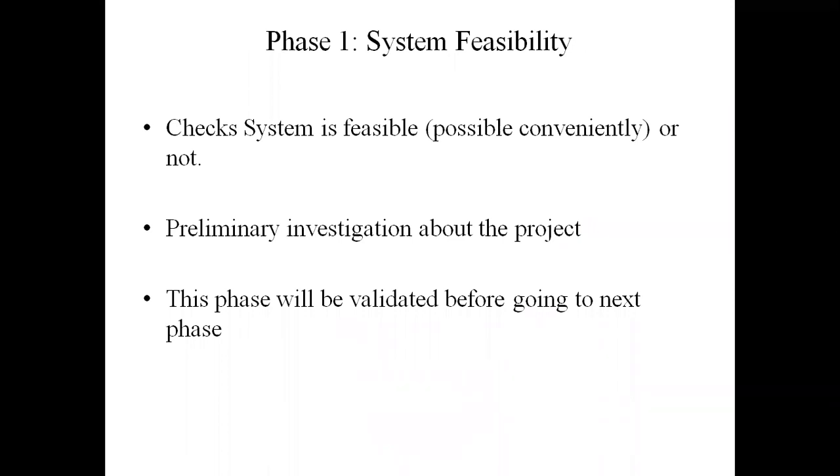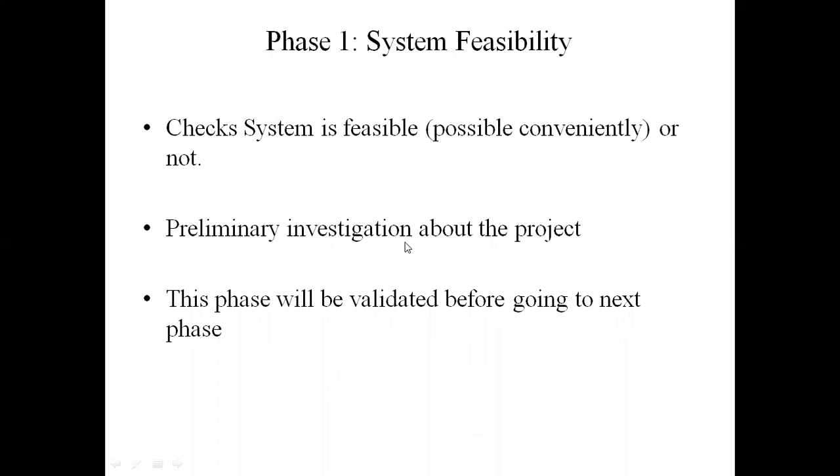The system feasibility phase checks whether the system is feasible or not. It is going to check all the preliminary investigation about the project, and this phase will be validated before going to next phase. Now what exactly does feasibility mean? Feasibility means possibility or checking.